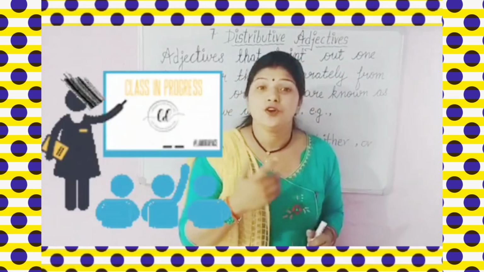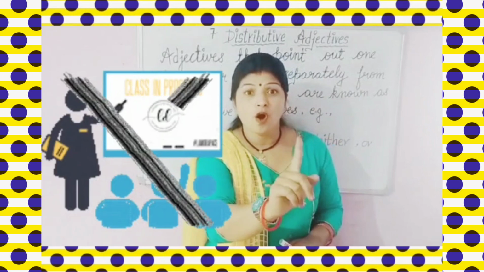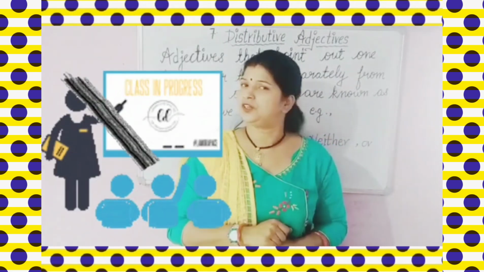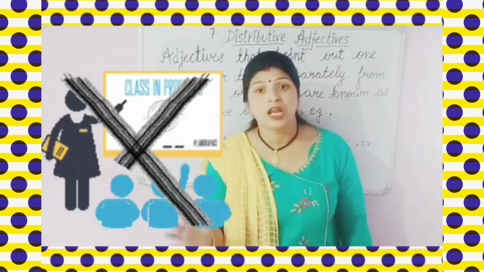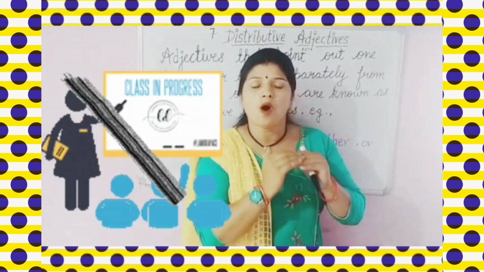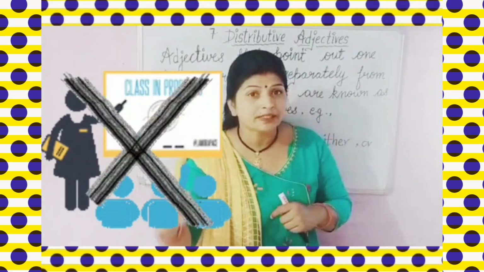सबको precaution लेने की जरूरत है, ठीक है. So here everyone is your distributive exactive. Okay, now let me take one more example. If I say no one will go out of the class, if I say no one of you will go out of the class, कोई भी क्लास से बाहर नहीं जाएगा, it means I am saying to all the students of the class. इसका मतलब मैं हर एक बच्चे से कह रही हूँ.